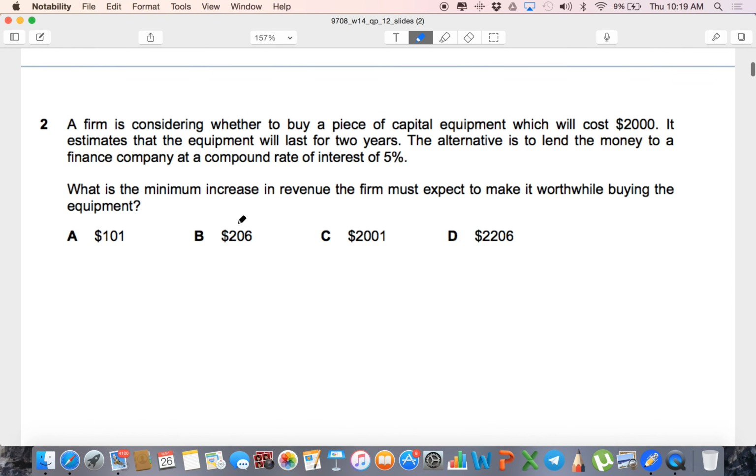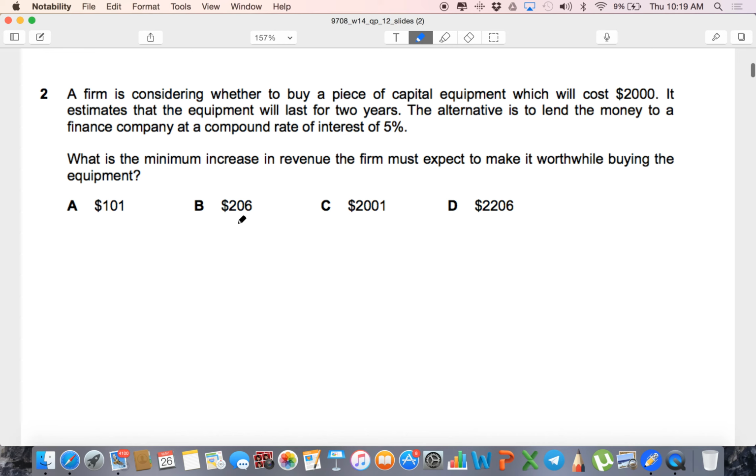Okay. The second question: a firm is considering whether to buy a piece of capital equipment which will cost $2,000. It estimates that the equipment will last for 2 years. The alternative is to lend the money to a finance company at a compound rate of interest of 5%. So it's not a normal rate, it's a compound rate of interest of 5%. What is the minimum increase in revenue the firm must expect to make it worthwhile buying the equipment?